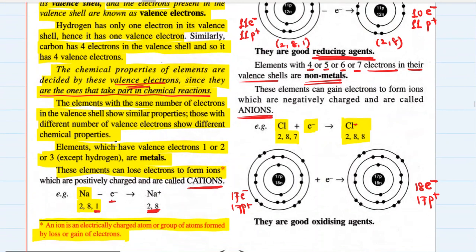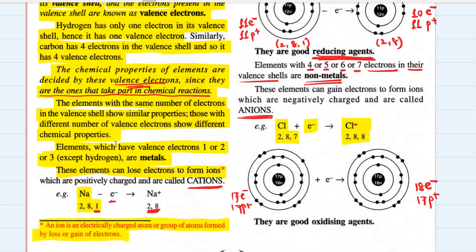what about the valency of chlorine? Now chlorine accepts 1 electron to complete its outermost shell. So when chlorine accepts 1 electron in its outermost shell, it achieves the stable electronic configuration of 2, 8, 8. So its valency is 1 minus. Why 1 minus? Because it is accepting an electron. How many? 1. So its valency is 1, but plus or minus? Minus. Why? Because if you accept negativity, you become negative. Chlorine is accepting negativity. What is negativity? Electron.